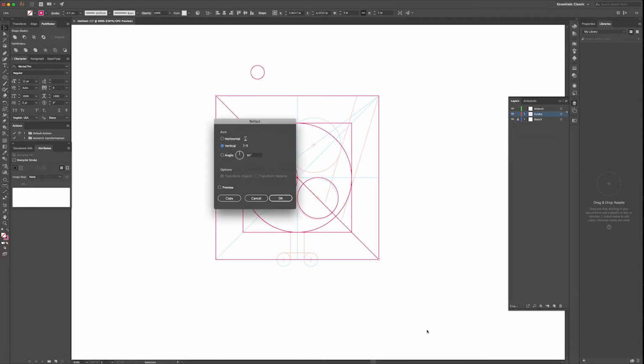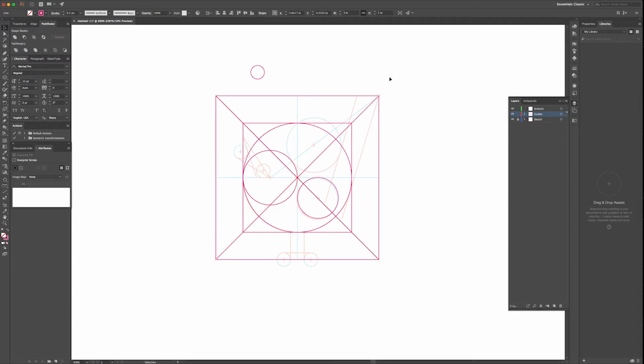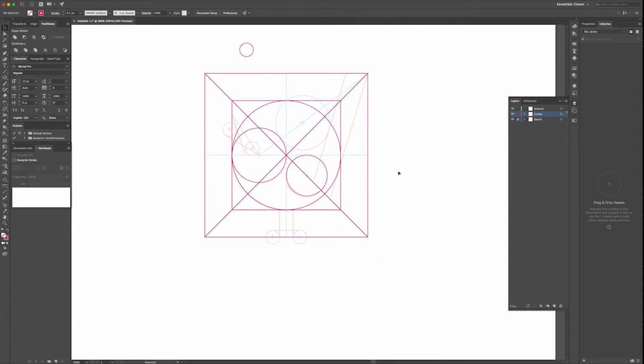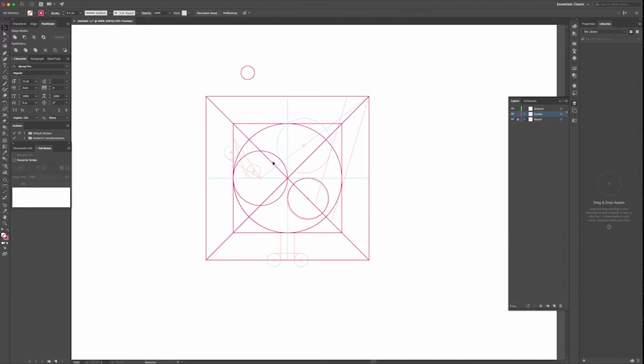Transform, reflect, and choose vertical and copy, so it makes a copy of it. After that, we have this one. Now comes, oh yeah, we need to make a duplicate. What I'm doing is I'm holding Alt or Option and dragging the circle to duplicate it.